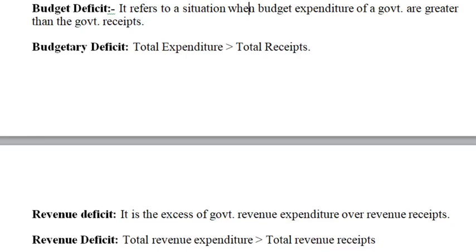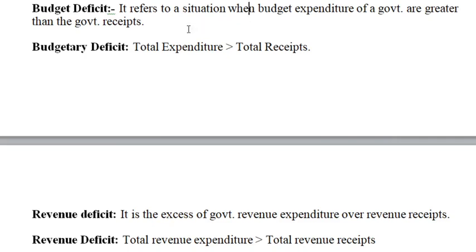Budget deficit: when government spends more than what it collects by way of revenue, it incurs a budget deficit. Budget deficit or government deficit refers to a situation when budget expenditures of the government are greater than the government receipts.